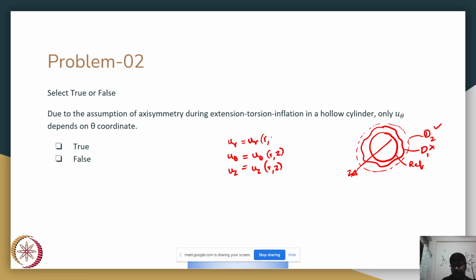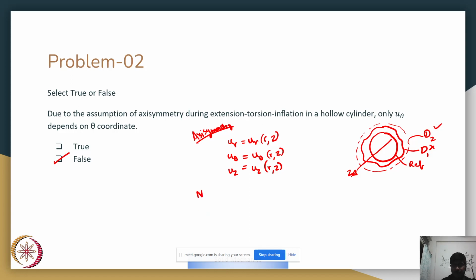So the given statement is clearly false. Sir, you have further reduced that ur is a function of r and uz is a function of only z. I'm considering simply axisymmetry. Axisymmetry would give you this. After this, you have another set of assumptions.